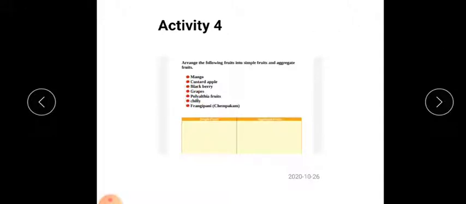Now you have to write down these questions and find out the answers. Then you have to write them in your science notebook. By next Wednesday you have to submit the revision answers. I hope all of you understood.